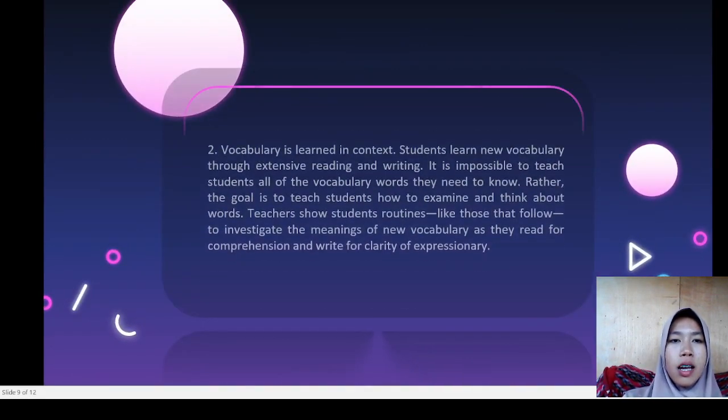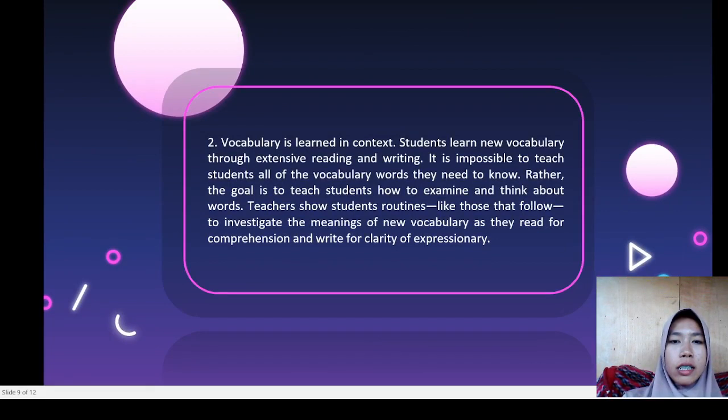Number 2. Vocabulary is learned in context. Students learn new vocabulary through intensive reading and writing. It is impossible to teach students all of the vocabulary words they need to know. Rather, the goal is to teach students how to examine and think about words.